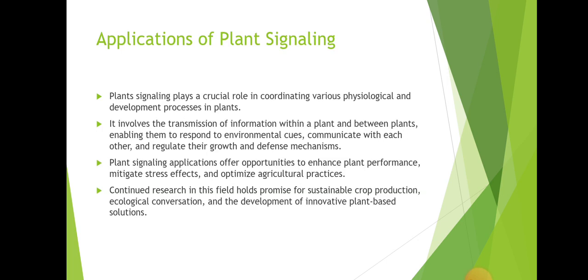Application of plant signaling. Plant signaling plays a crucial role in coordinating various physiological and developmental processes in plants. It involves the transmission of information within the plants and between plants, enabling them to respond to environmental cues, communicate with each other, and regulate their growth and defense mechanisms.